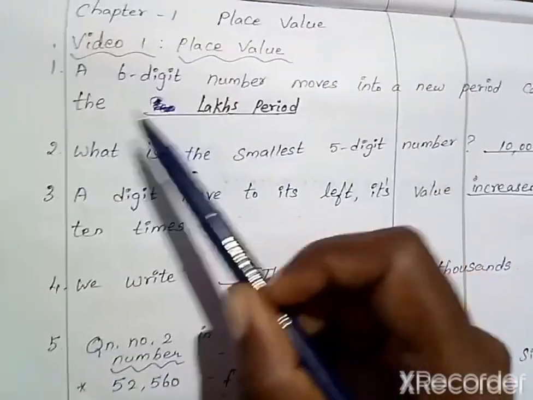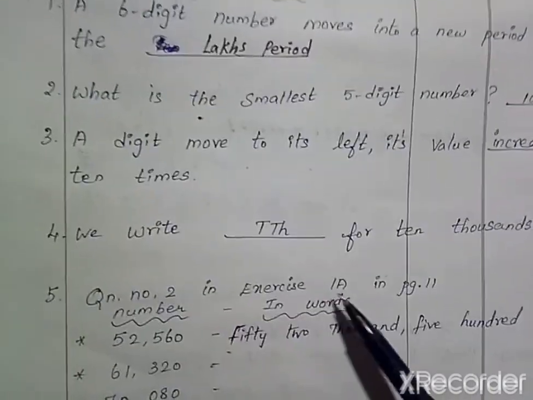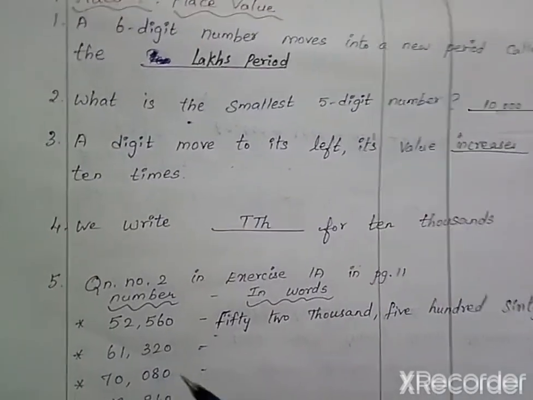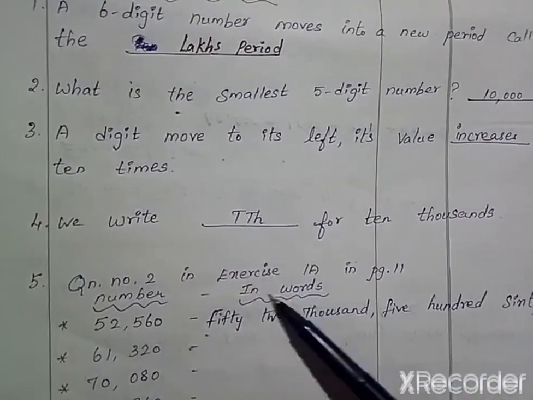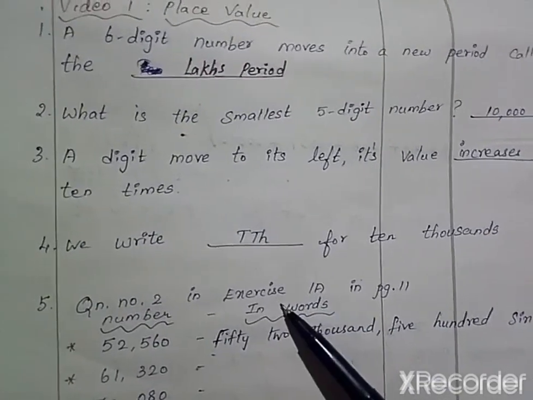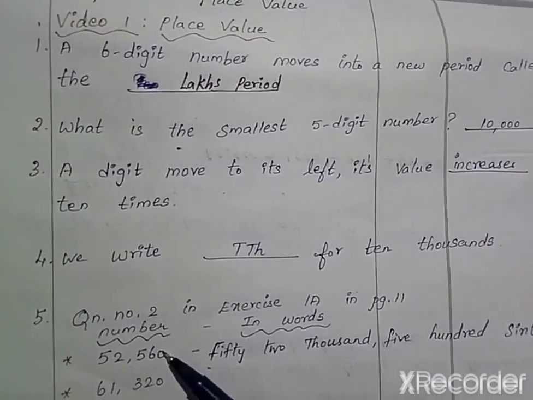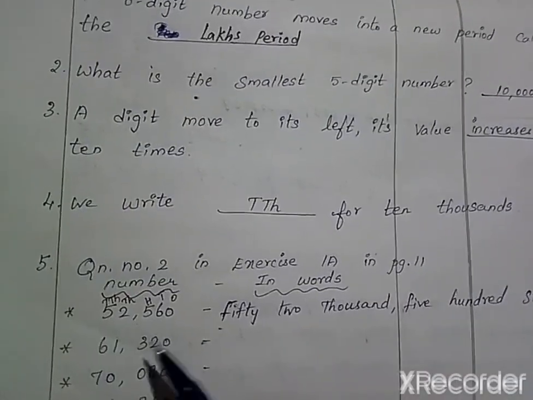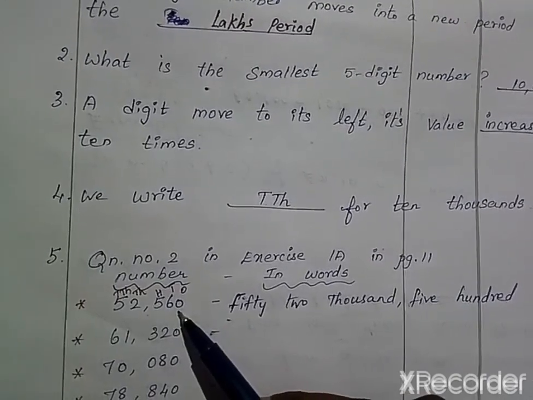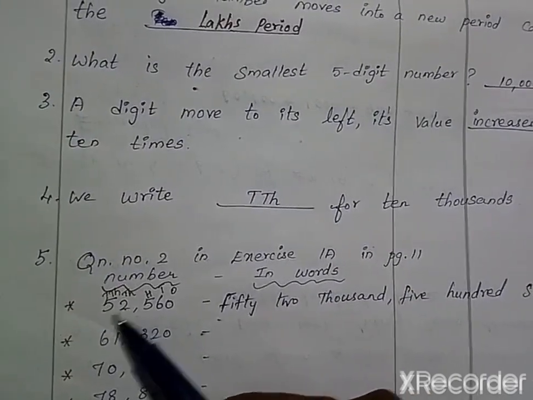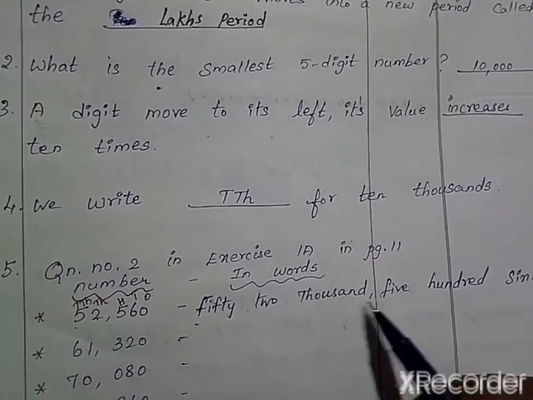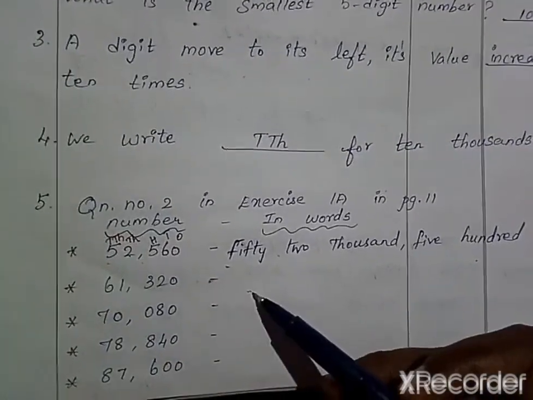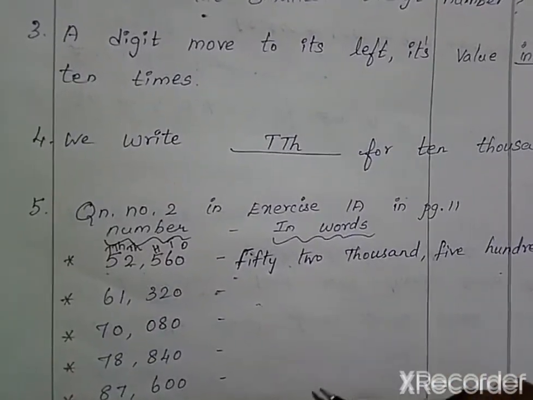In that, fifth question is question number 2 in exercise 1A in page number 11. They have given the numbers, you have to write it in your words. To write it in word form, use their periods. Here these three digits come under ones period and these two come under thousands period. So we can write it as 52,560. I have written one for your reference. The remaining 4 questions you have to complete.